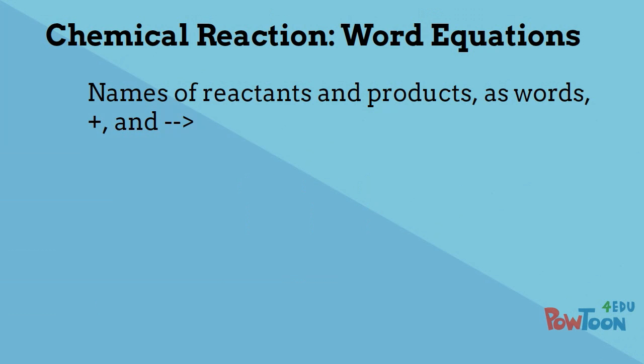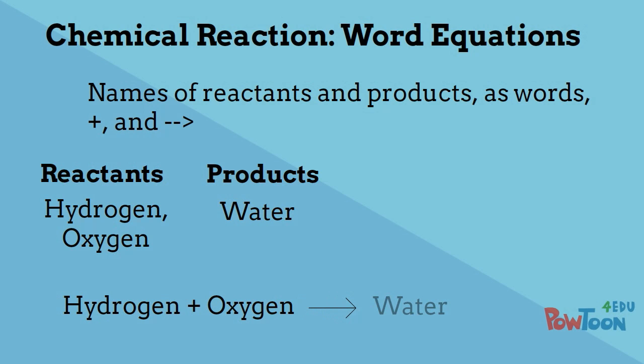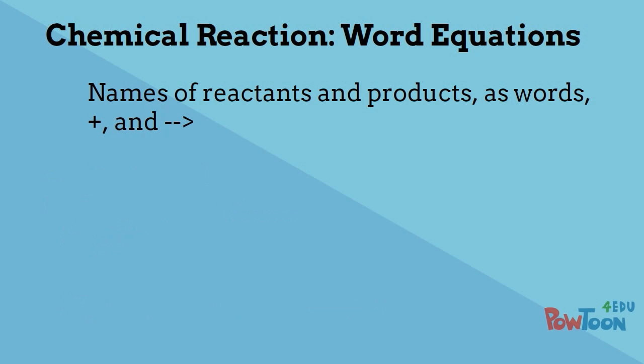First, we should identify the reactants and products. Hydrogen and oxygen are the reactants. We write them separated by a plus sign to show that they will be reacting. Then we use the yield symbol to show that products will be formed. Lastly, we write the product, water.